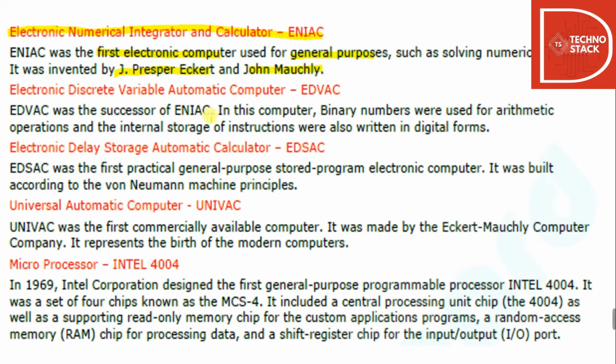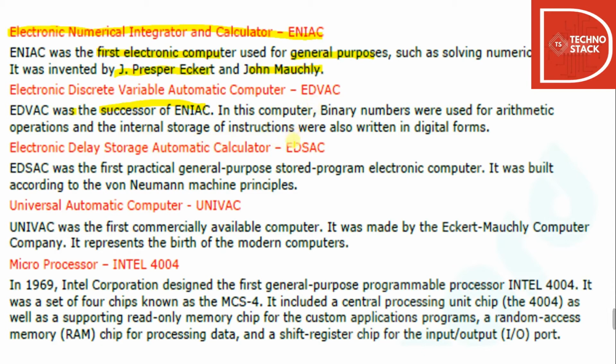Then after ENIAC was EDVAC, that was Electronic Discrete Variable Automatic Computer. You have to remember all the full forms over here, that is very important. EDVAC was the successor of ENIAC. In this computer, binary numbers were used for arithmetic operations and internal storage of instructions were also written in digital form.